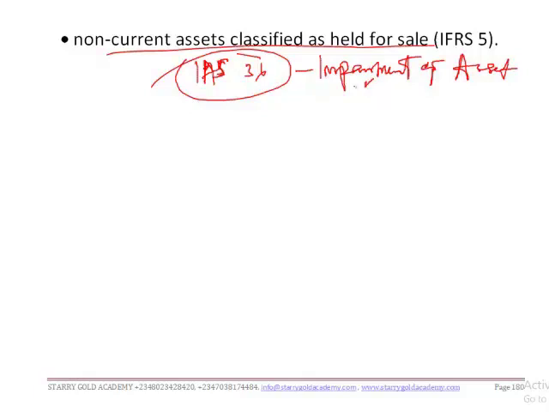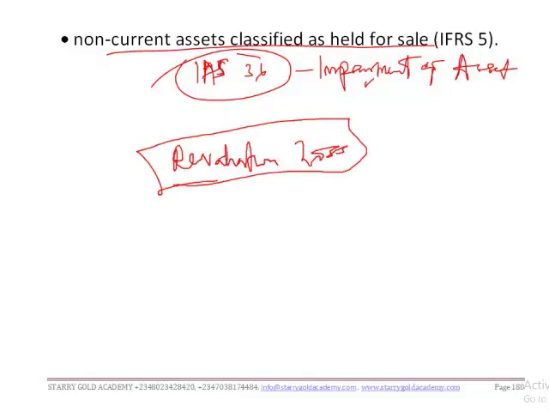Non-current assets, that is PPE, might be impaired. Investment property might be impaired, and the likes, especially when their carrying amount exceeds their revalued amount. In that case, we have what is known as a revaluation loss. We take them as a revaluation loss.